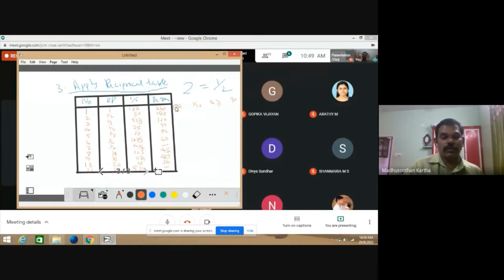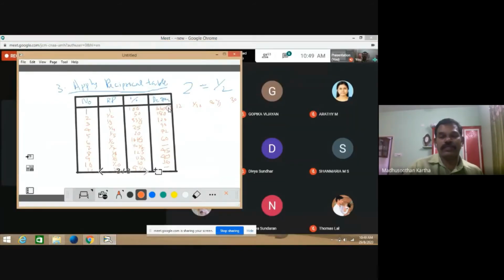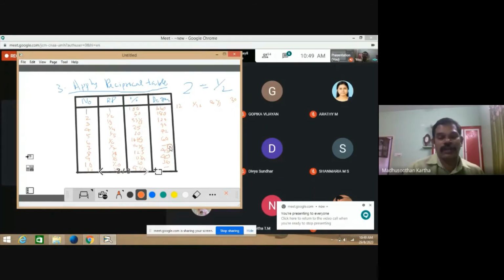So 360 divided by 1 is equal to 360. Very simple. 360 divided by 2 is equal to 180. 360 divided by 3 is equal to 120. 360 divided by 4 is equal to 90. 360 divided by 5 is equal to 72. 360 divided by 6 is equal to 60. 360 divided by 7, normally you won't get a proper figure, so that's why a dash is there.